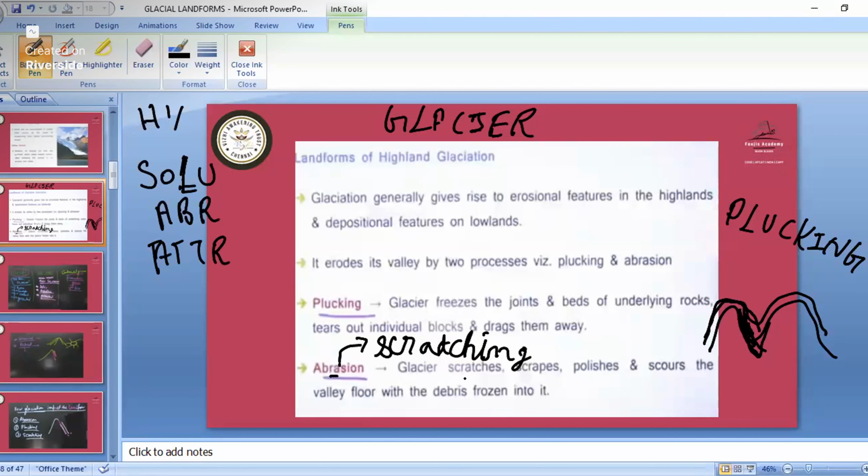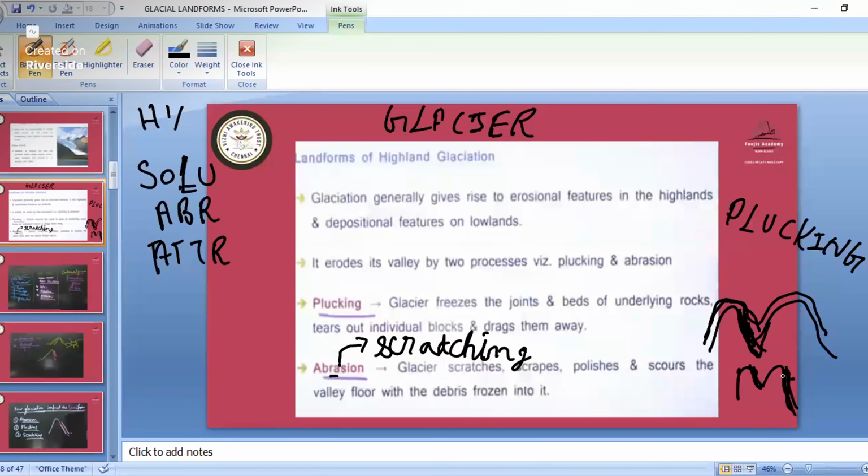Then what is abrasion, which we are studying? Suppose this is the glacier, then it is coming and scratching is taking place. It means the glacier movement is taking place on that mountain, so scratching is taking place. So what will happen?